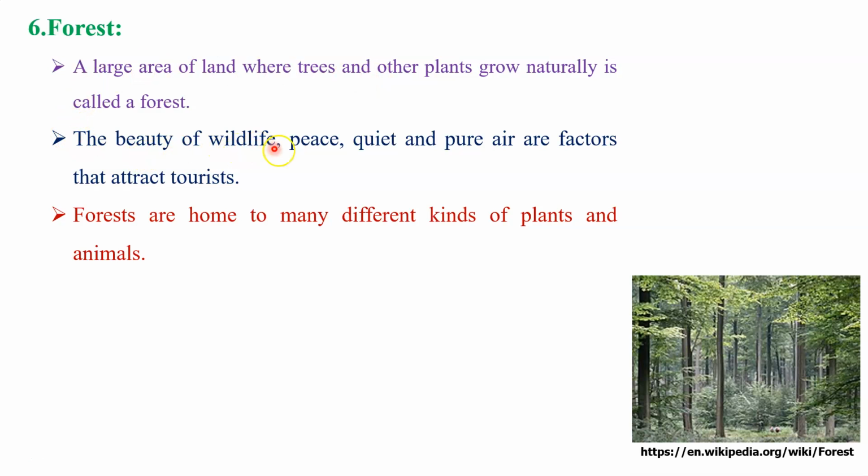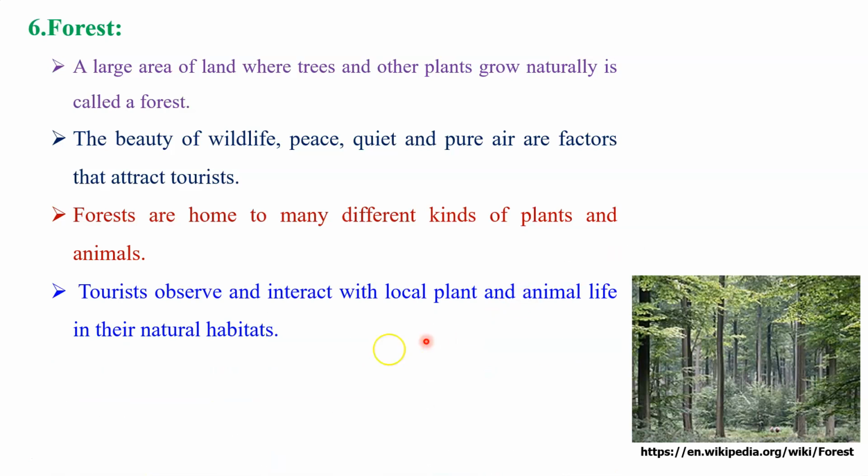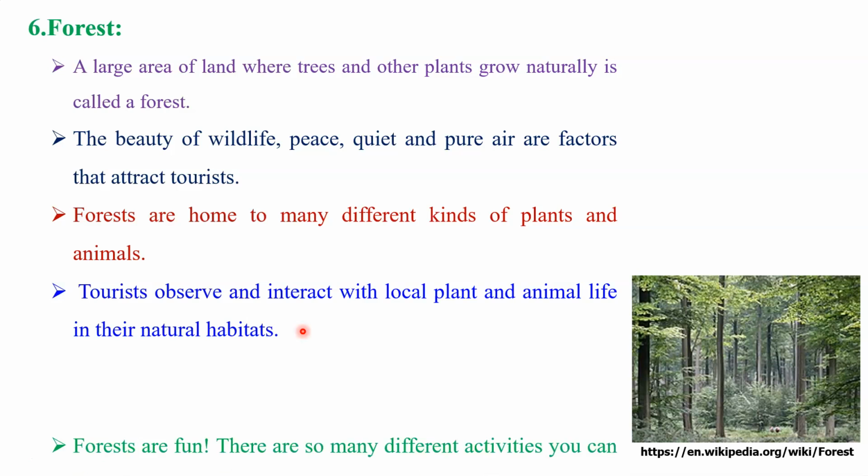The beauty of the wildlife, the peace, the quiet, and the pure air are factors that attract tourists to the forest region. Forests are home to many different kinds of plants and animals, and people like to see them naturally in the forest region. Tourists observe and interact with the local plant and animal life in their natural habitat, and that is a really important reason why people visit forest areas as tourists.